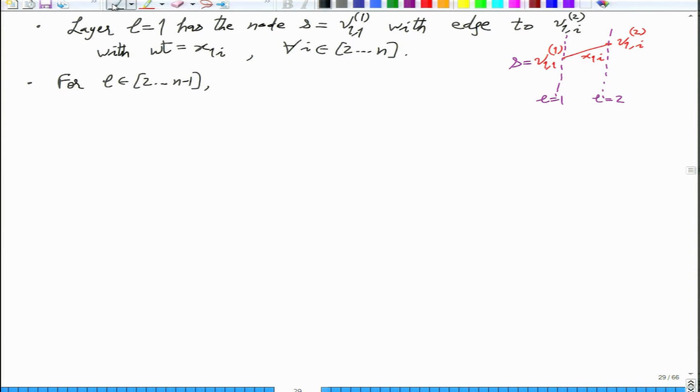So we are at layer L, and VIJL is the vertex.